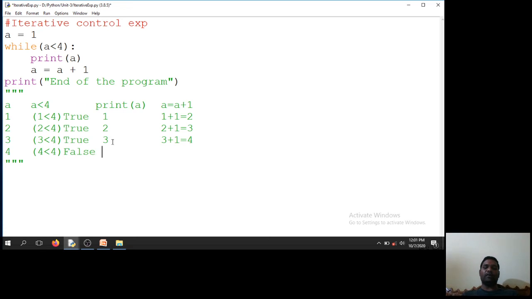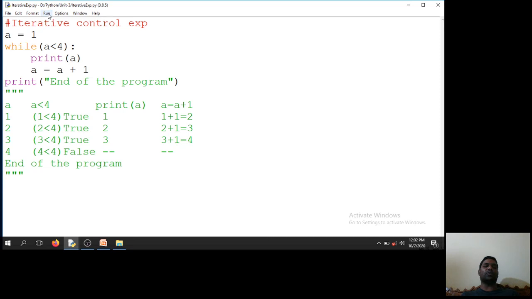It will end. So here nothing will come and here also I will get nothing. So at the end I will get end of the program. Out of the loop. So this is how this particular execution happens. Now I will execute this program. Once I execute this program, I will get output as 1, 2, 3, whatever we have in this print statement.